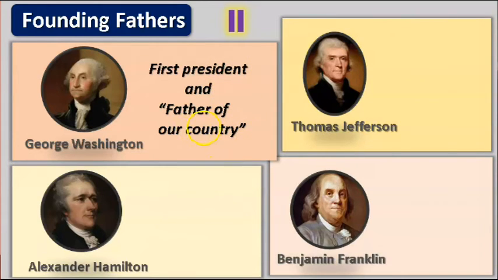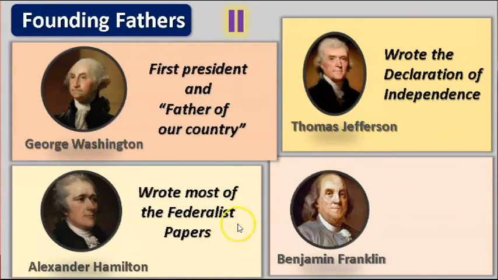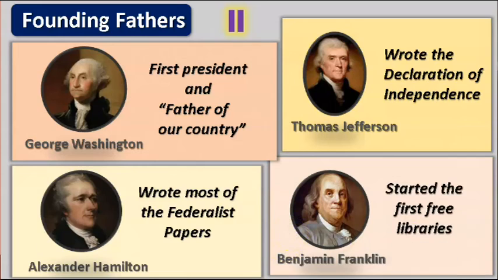He was also the general of the colonists during the War of Independence. Thomas Jefferson. He wrote the Declaration of Independence. Alexander Hamilton. He wrote most of the Federalist Papers. Benjamin Franklin started the first free libraries.